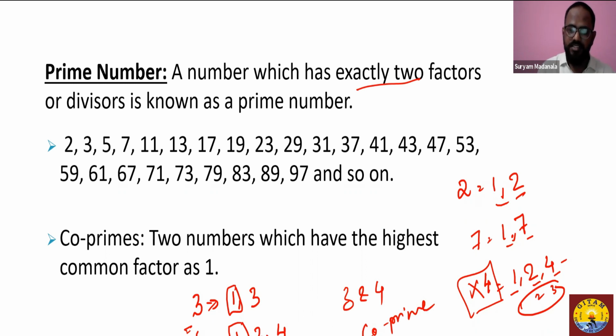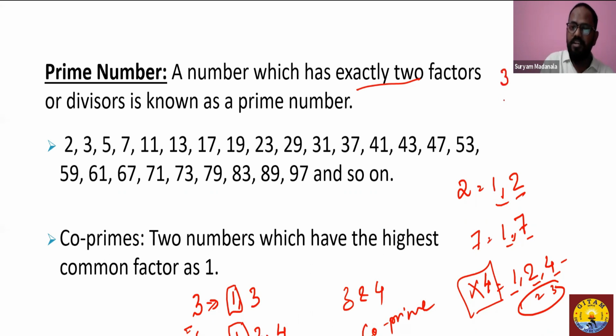One more example, if I list 7 and 8. 7 has 1 and 7. 8 has 1, 2, 4, 8. And we again see the only common factor is 1. So 7 and 8 are also considered to be co-prime.